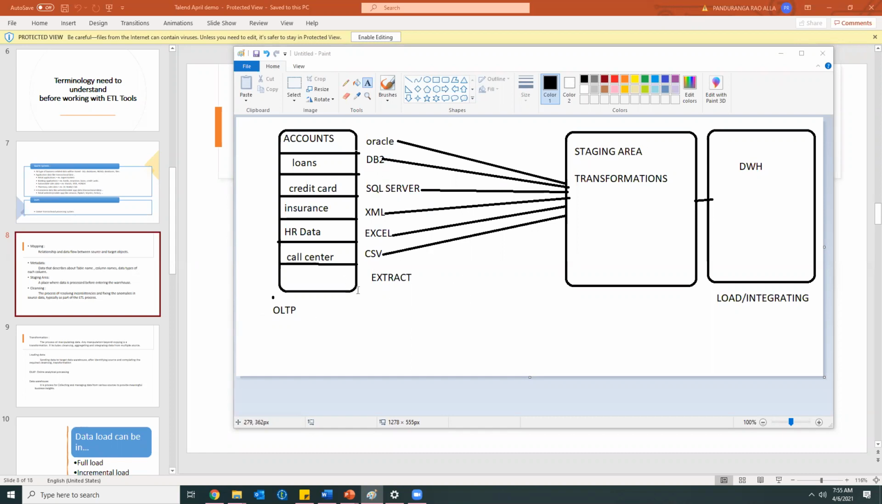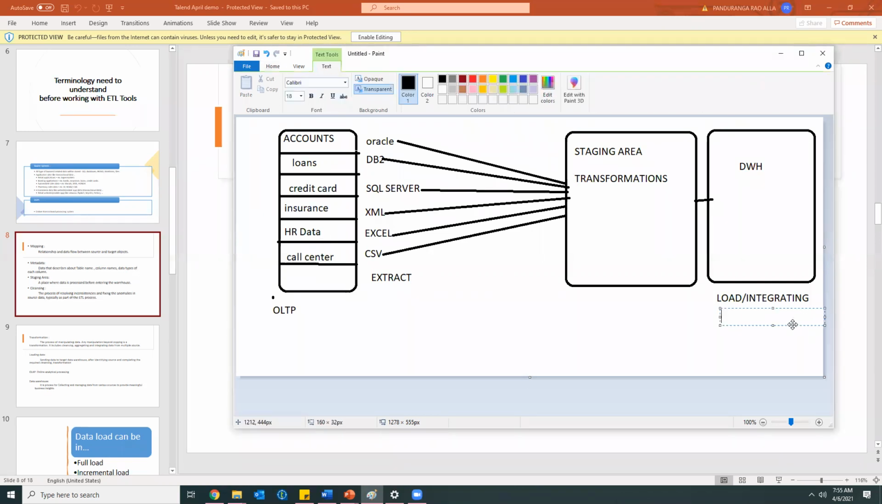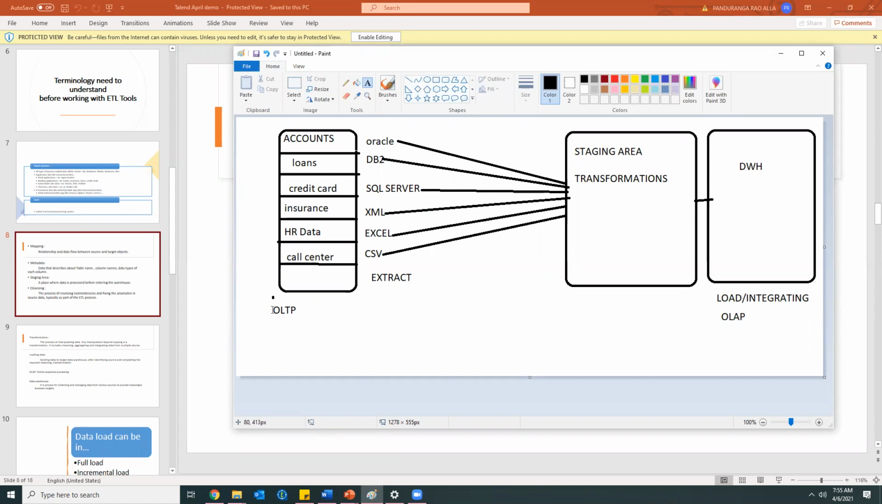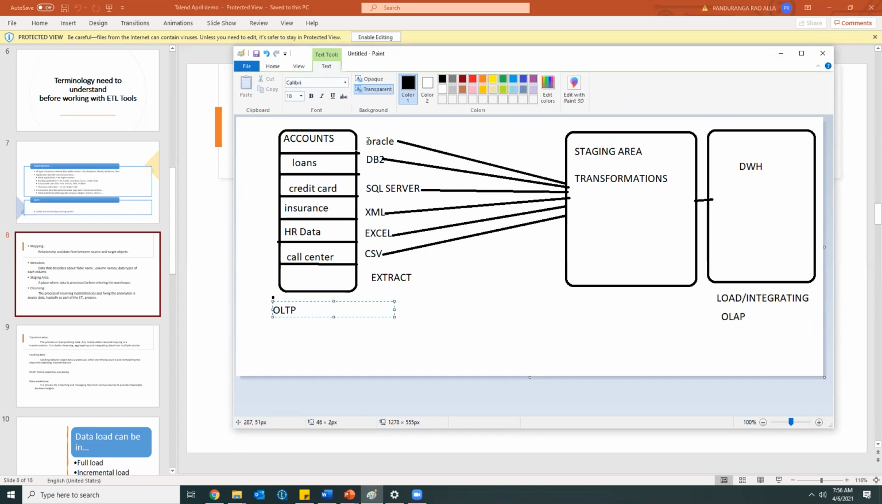So this is about the ETL. In the ETL process, we'll be having OLTP systems and then OLAP systems. Let me tell you what is meant by OLTP. OLTP means Online Transactional Processing Systems, where the actual transactions take place. Our actual transactions are happening in the databases Oracle, DB2, SQL Server, XML, Excel, CSV. These all we can call OLTP systems.